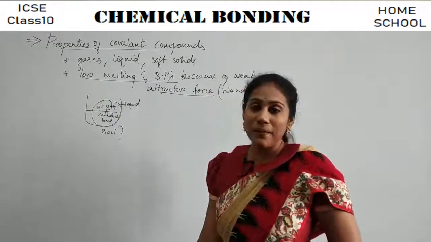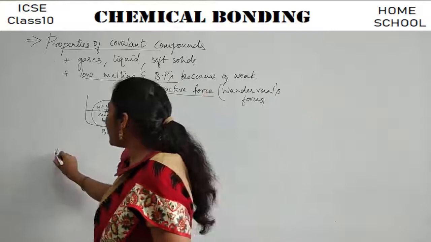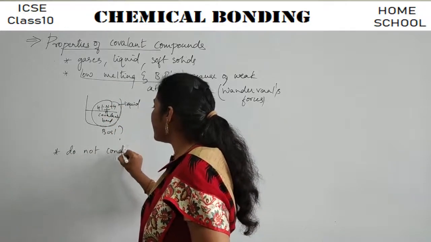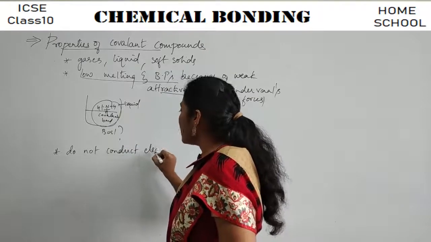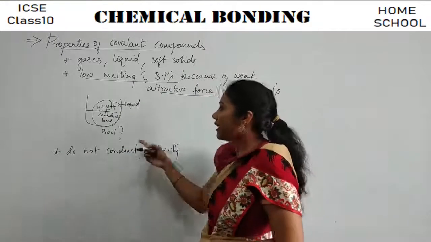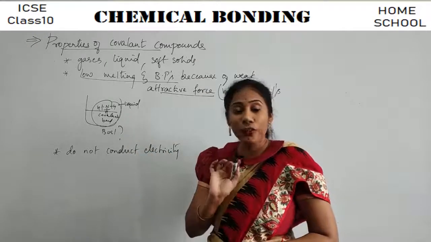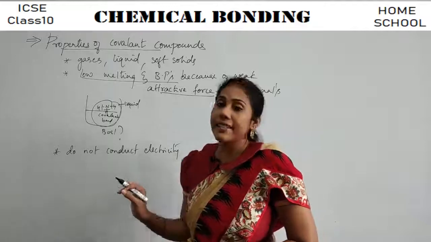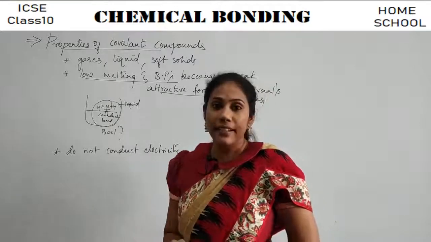So the next point is they do not conduct electricity. They are bad conductors of electricity because there are no free electrons and no free ions also. Whereas an ionic compound in liquid state can conduct electricity, isn't it?